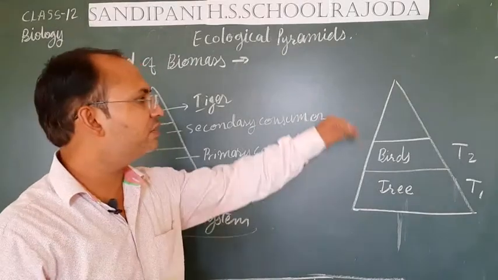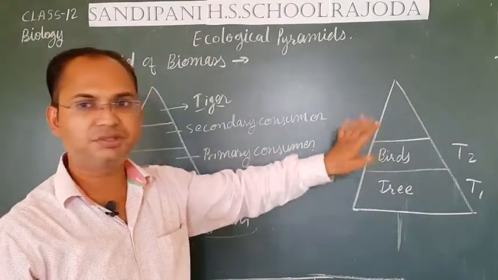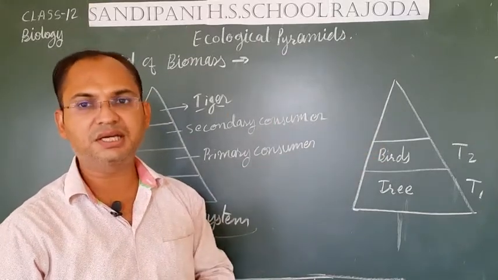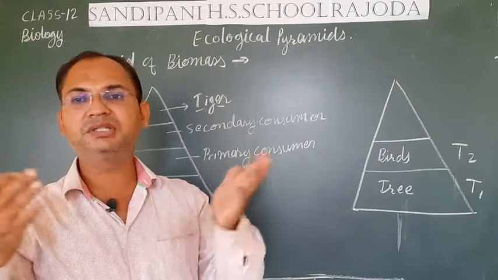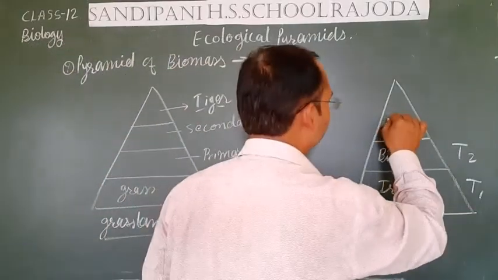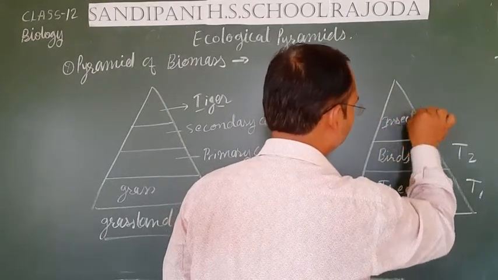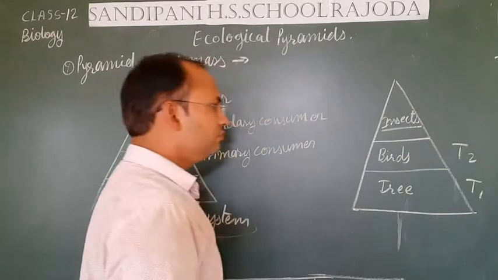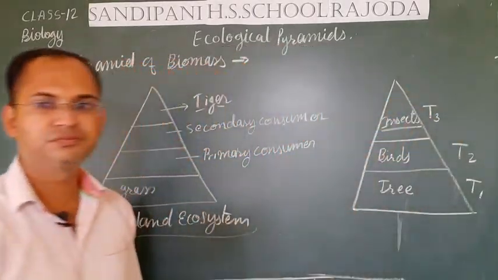At the third trophic level, the consumers, or we can say in this ecosystem the top consumers, that are insects, are present, and the total mass of the insects is very little. So we keep insects here, and this is the third trophic level.